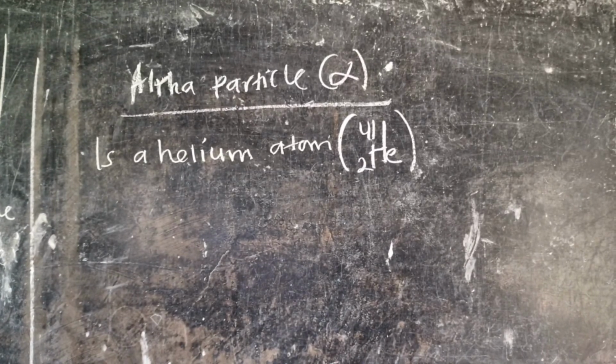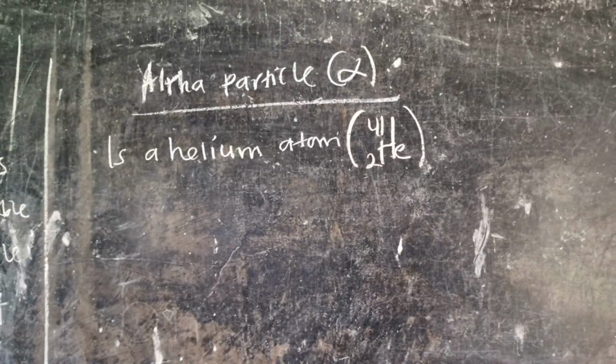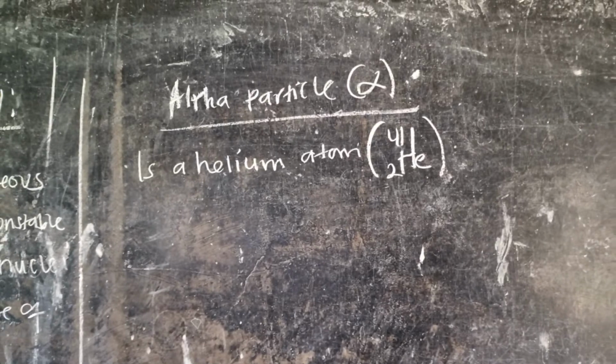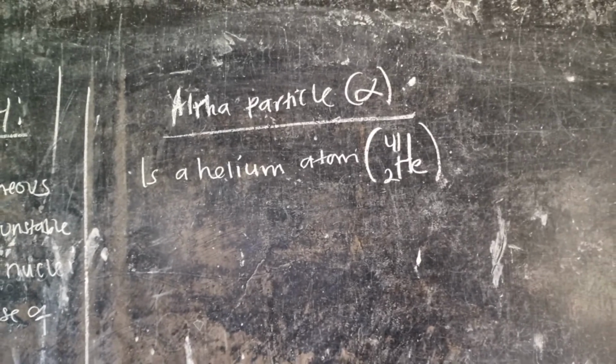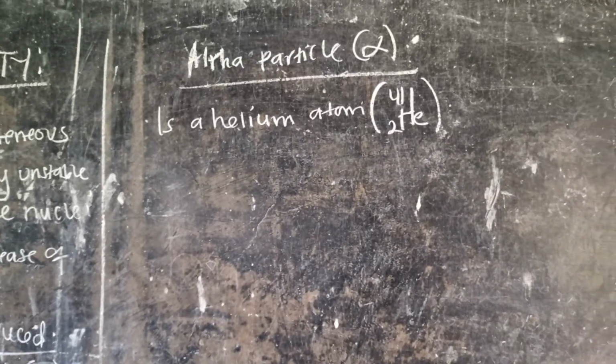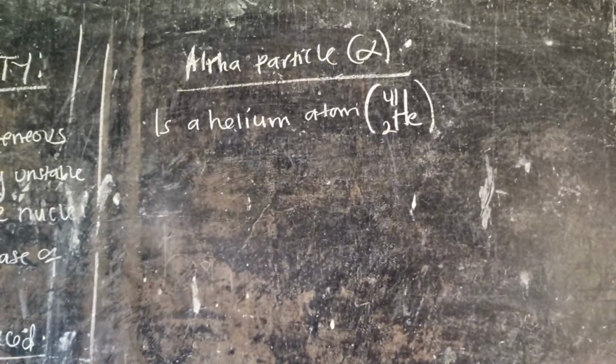Now let us look at an example here and see how we can deal with these physics equations. We have given that a radioactive element, we have this radioactive element.